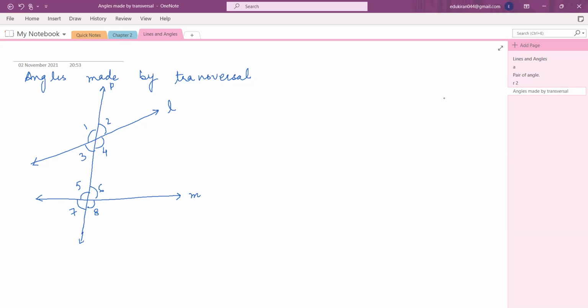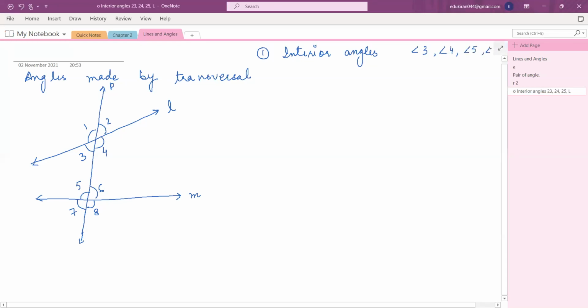Okay, now comes the important point. There are many things whose names you have to remember. So first is what we call interior angles. You can see by the name itself, they are going to be inside the two lines. So what are the interior angles? Hamna, can you tell me? Ma'am, angle 3 and angle 4, angle 5 and angle 6. So they all are interior angles, okay? Because they are inside.